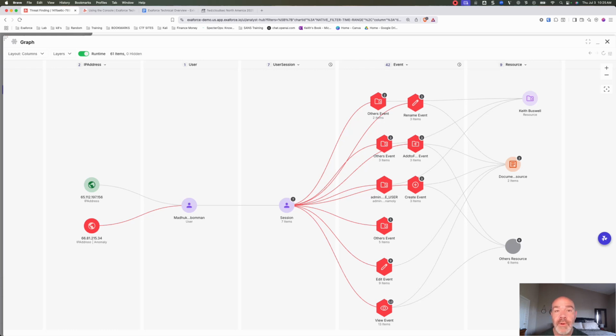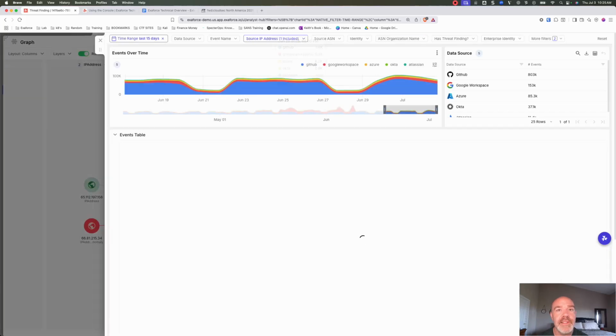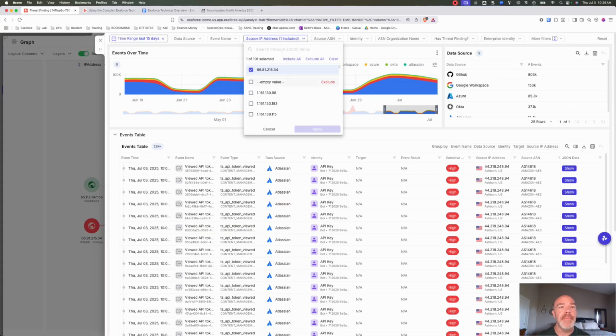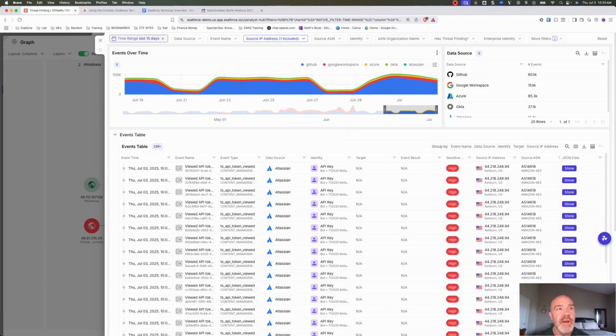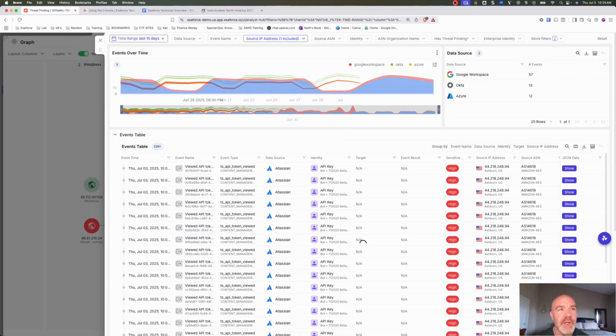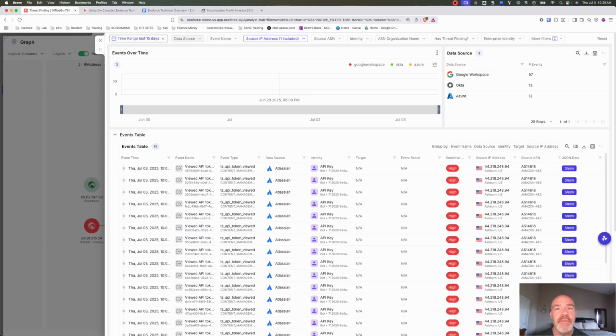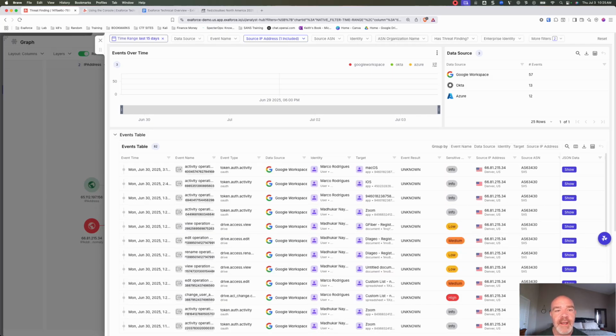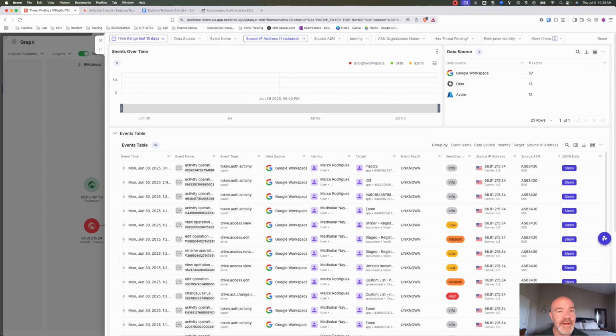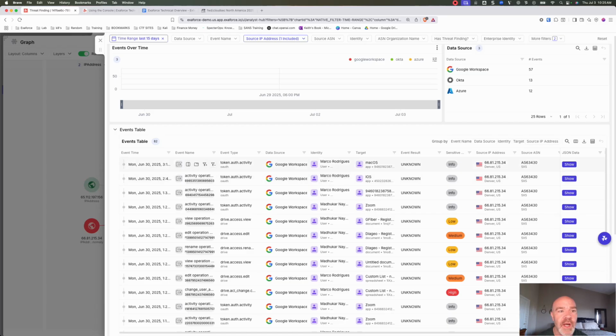And then I wanted to go learn more about this IP address. So I came in here and clicked on this and said, hey, let's go open this up. And I could see up at the top here, it immediately applied a filter on the source IP address inside of here, filtering down to just the last 15 days. You can, of course, select other ones. And you can do some other filtering like data sources and things like that. And immediately in this events table, we could see all of the things that were done from that IP address.